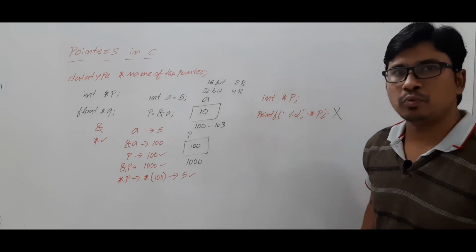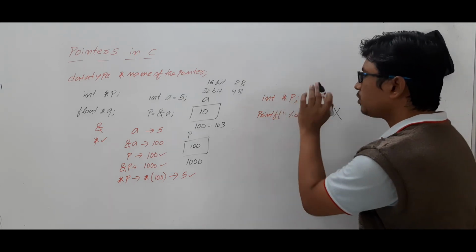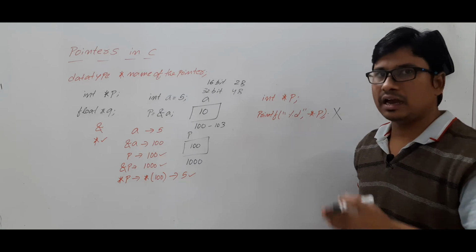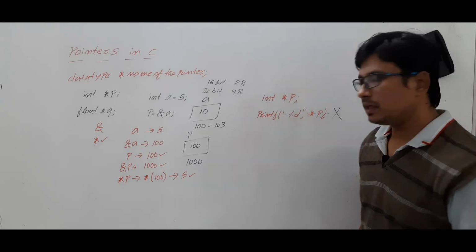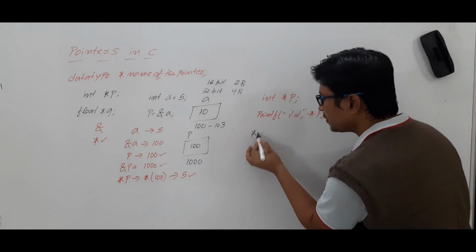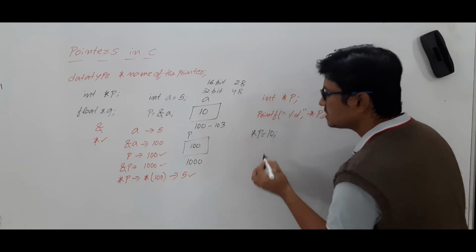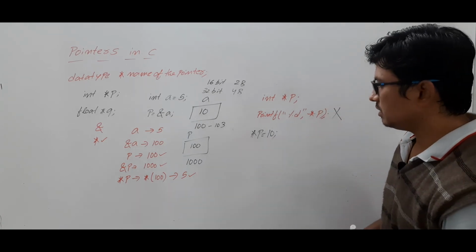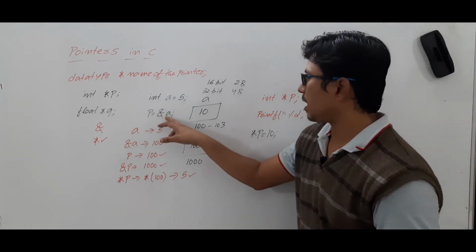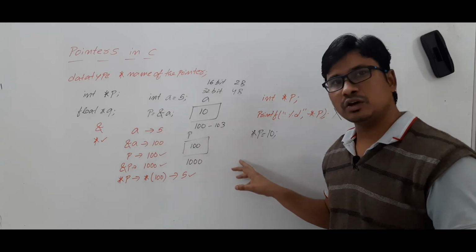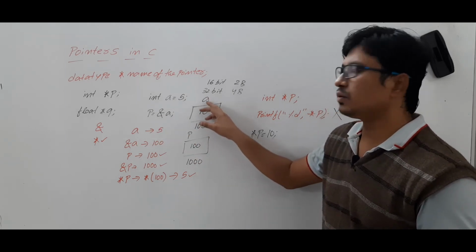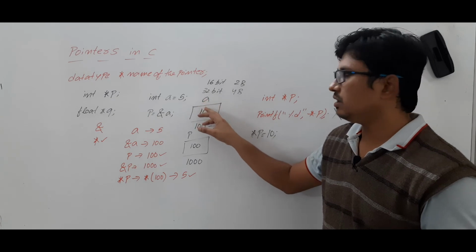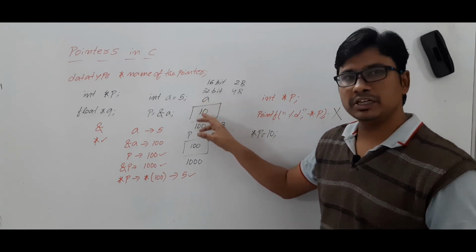Now my one more point is that you have not assigned any address to this variable P. Then if I write *P is equal to 10, is it valid or invalid? See, if you assign P is equal to &A and write *P is equal to 10, whatever value is in the variable A will be replaced with the value 10.